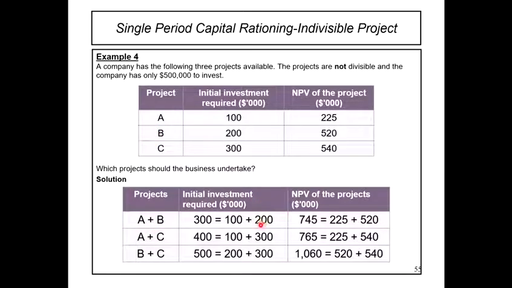So kita akan dapat cost lah. First kita akan tengok cost dia. Okay, semua pun within 500,000. Settle. So NPV pula, kita akan pilih yang highest NPV. Okay, you tengok so kita kena invest dalam B dengan C lah, sebab dia akan memberi kita the highest NPV 1060. So this is the single period capital rationing indivisible project.